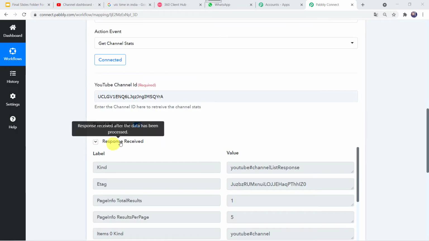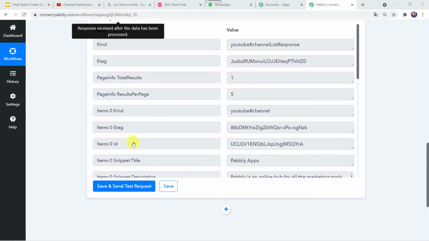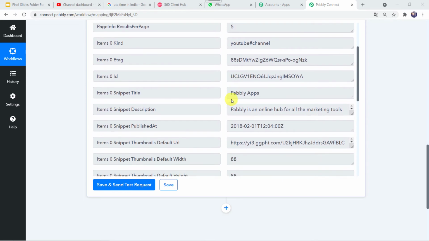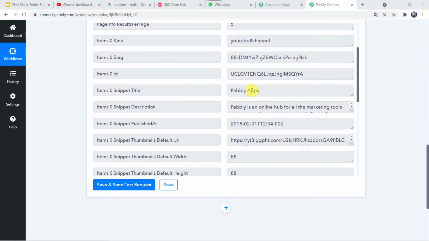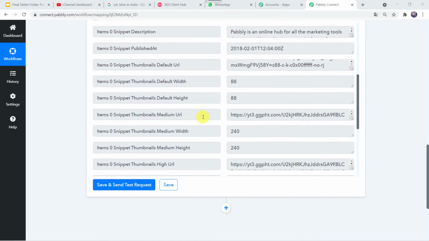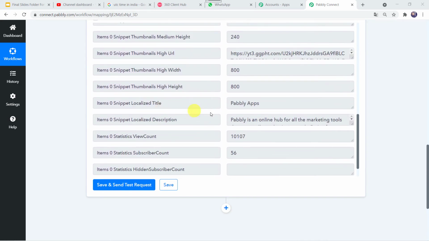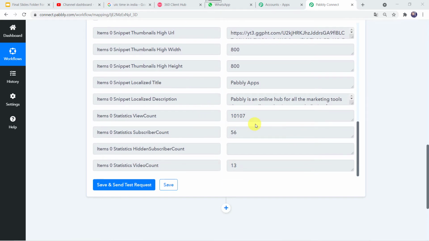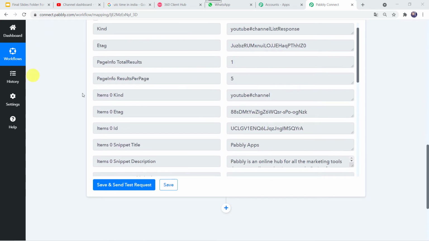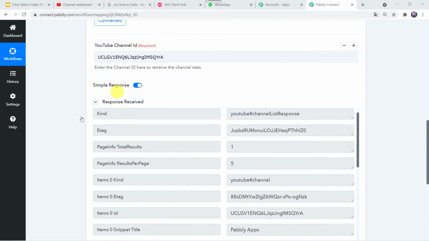Here we can see the responses received and all the details related to the channel are captured over here. Okay, we can see the channel name, that is Pabbly Apps, its description is mentioned, its published at date and time is mentioned, and we can see the title, we can see the view count, the subscriber count, all the data, video count, everything related to the channel is captured over here. Now we want to send this particular data to WhatsApp account.